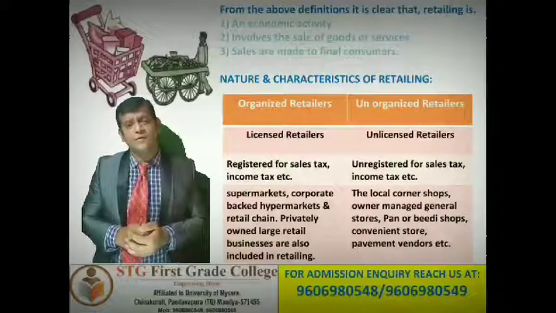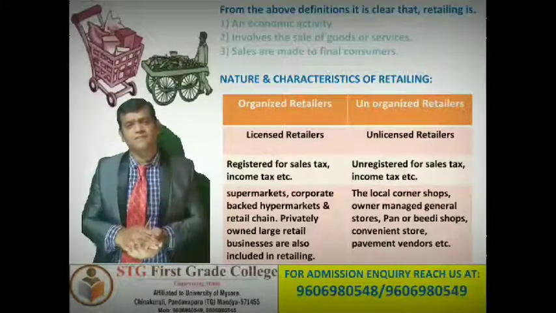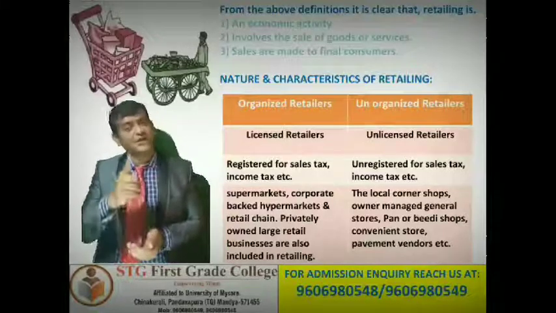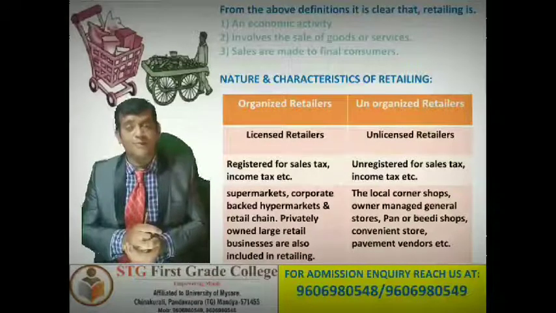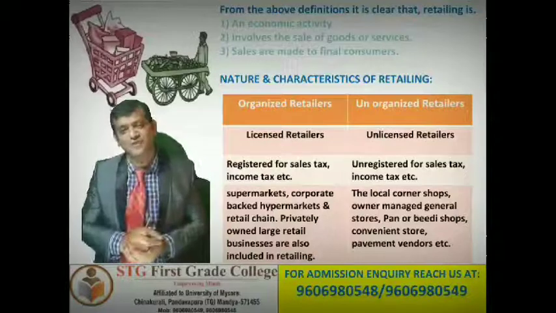Now, on what basis do we divide them? See, there are a lot of sellers who sell goods to ultimate consumers, correct? But how do we bifurcate them? The answer to this question is very simple.